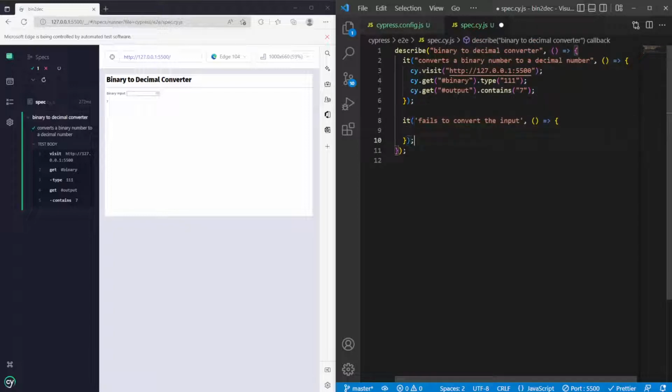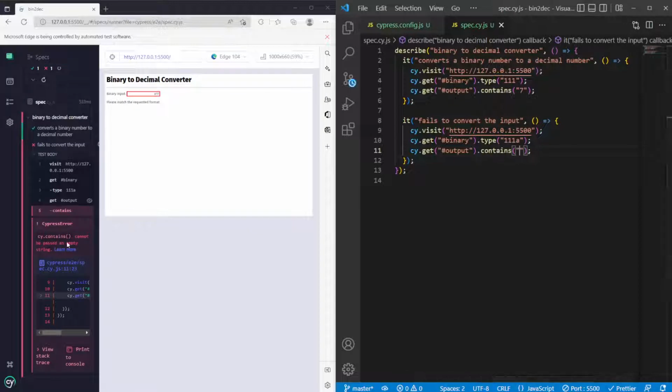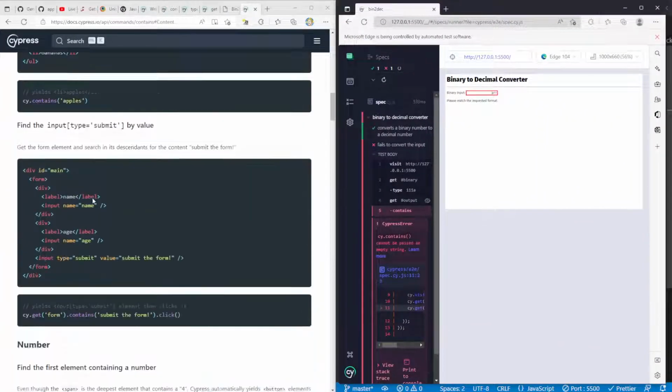So now we want to essentially do the same thing. We want to visit, get binary. We'll type 111A, right? And we can expect output to contain, I think we said just an empty string. Contains cannot be passed an empty string. Okay. Let me put this on this side now. Let's see what we can do here.